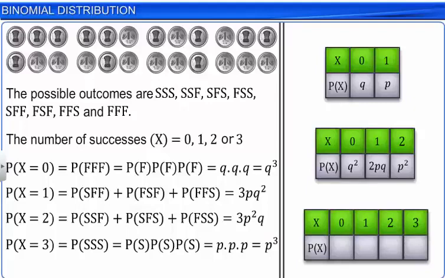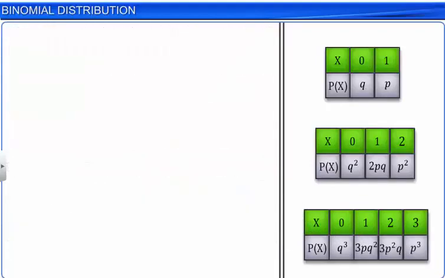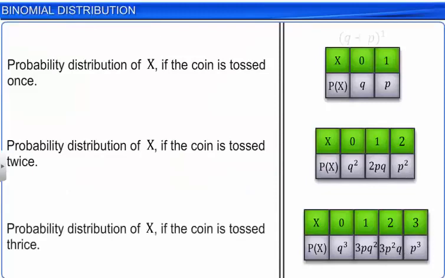Observe that the distribution of X for the Bernoulli trials are similar to the binomial expansions of (Q plus P) raised to the power of n. For the first trial, the power is 1. For the second trial, it is 2. And for the third, it is 3. Also, the probabilities of 0, 1, 2, or 3 successes are the corresponding first, second, third, and fourth terms of the respective binomial expansions.